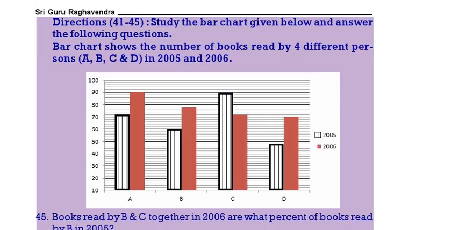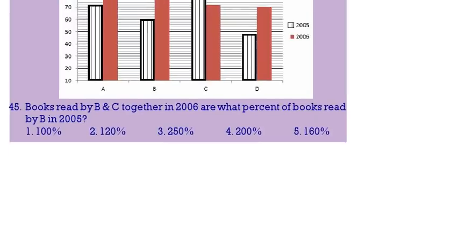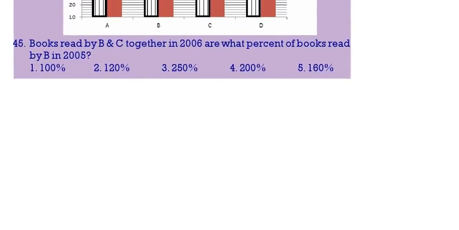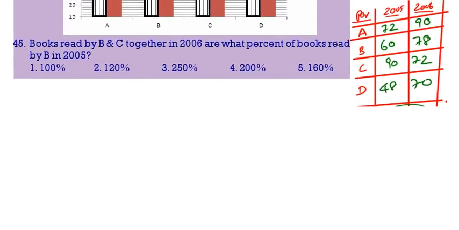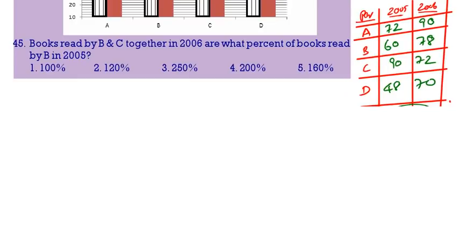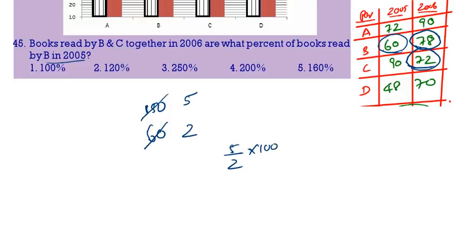Next question, 45th question. Books read by B and C together in 2006. Books read by B and C in 2006, 78 plus 72, that is 150. Is what percent more than the books read by B in 2005? 60. 150 is what percent of 60? So 5 by 2 into 100, that is equal to 250%. 250% is the correct answer.